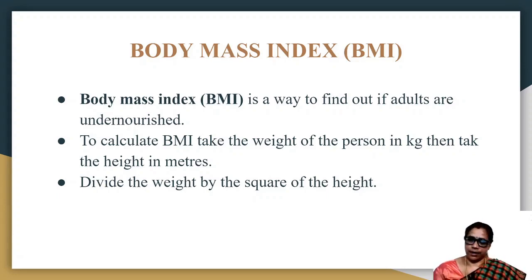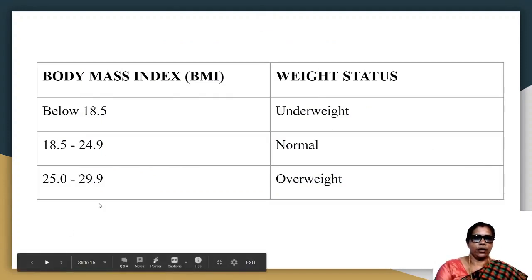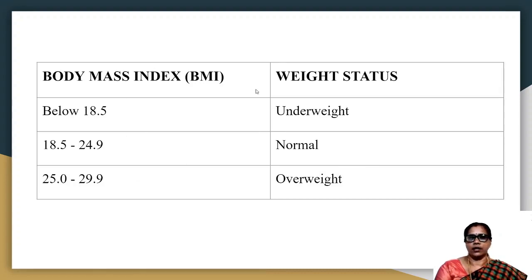We get BMI. If the BMI is below 18.5, the weight status is underweight. That person will be underweight. If the BMI is between 18.5 and 24.9, the person is considered to have a normal weight, children.